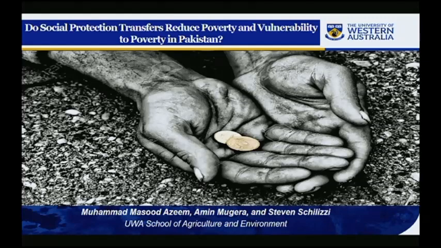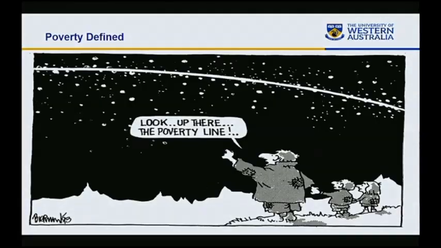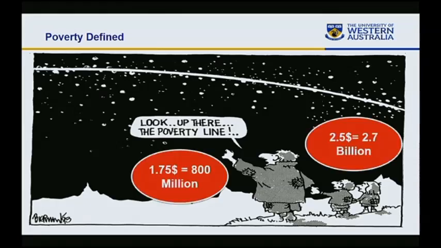Before proceeding further, I think it's important that I define two terminologies. Poverty. Poverty is normally defined in terms of a predetermined poverty line, which is the minimum threshold level of economic well-being, for example, consumption expenditure, below which an individual or a household is considered poor. If we set the poverty line to be about 1.75, about 1 billion people are poor at present around the world. And if we raise the poverty line a bit to about 2.5, then about 3 billion people are poor at present. So this is an enormous challenge for policymakers in developing countries.